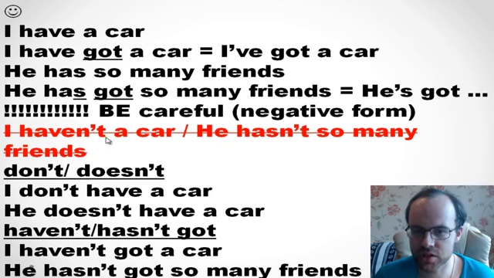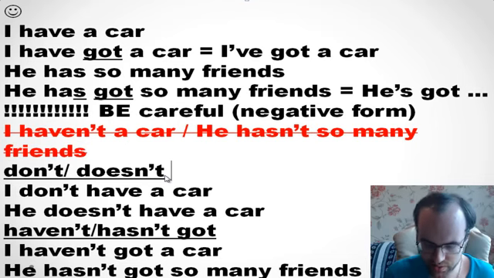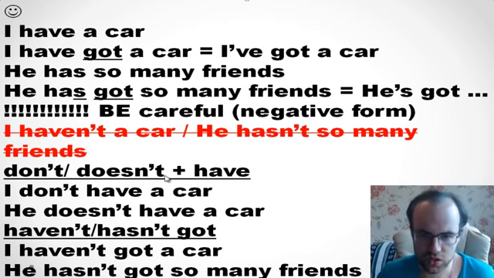So we try to say it without got, or without don't or doesn't, in a negative form, but it isn't right. We need to say don't, doesn't before have. So, for example, I don't have a car, he doesn't have a car, and haven't or hasn't before got.